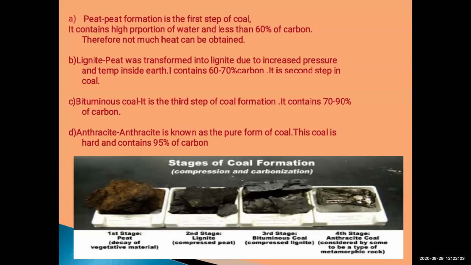I told you earlier that coal is a fossil fuel. Fossil fuels are found under the earth only. So in case of lignite, how was lignite formed? Peat was transformed into lignite due to the pressure and temperature under the earth. It contains 60 to 70% of carbon, and it is the second step in the formation of coal.